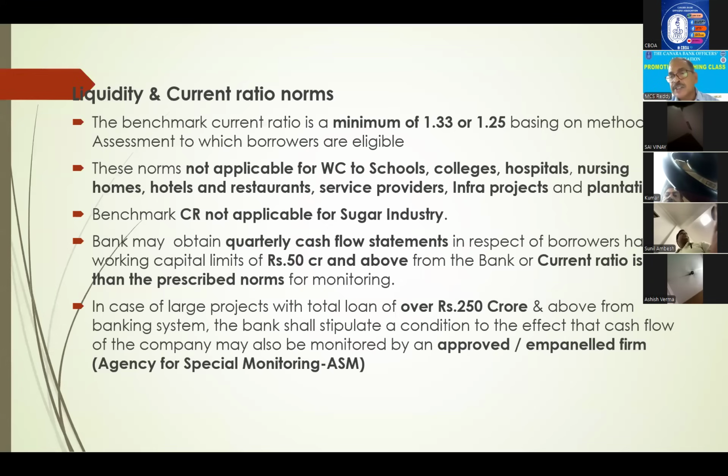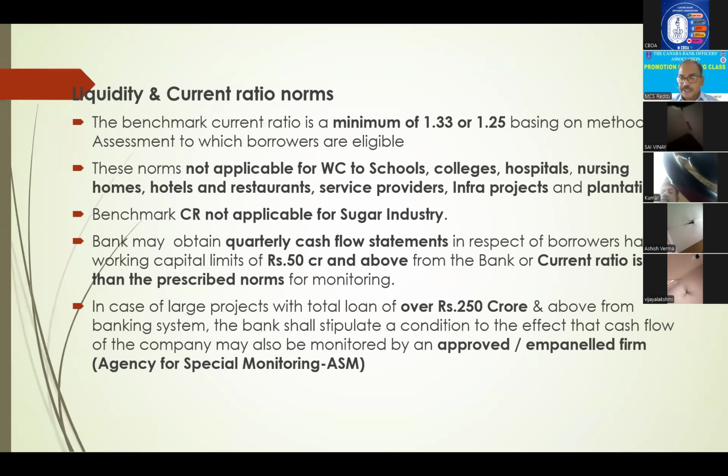These are all chartered accountants. They will have a firm, and this firm will send some chartered accountants, and those people will assess their cash flows. They have to submit a cash flow statement. That will be monitored, where this cash is coming and where this cash is going. So it is one of the monitoring tools. So here, 2 points. The cutoff point is parties enjoying 250 crores and above; their cash flows are to be monitored by the Agency for Specialized Monitoring, external chartered accountants.